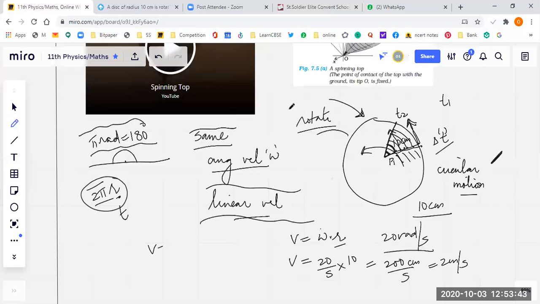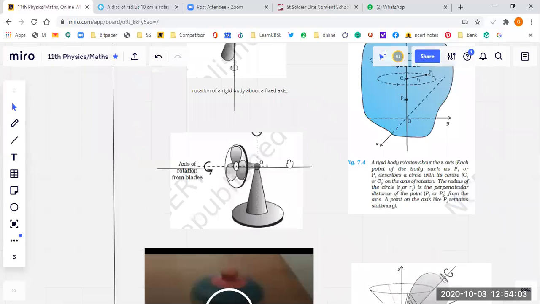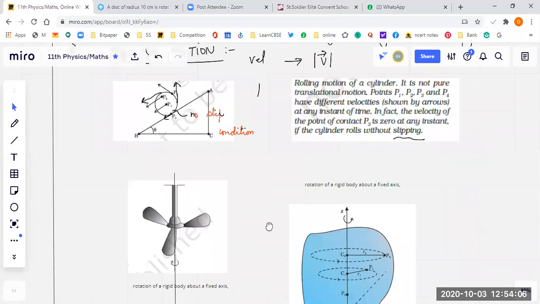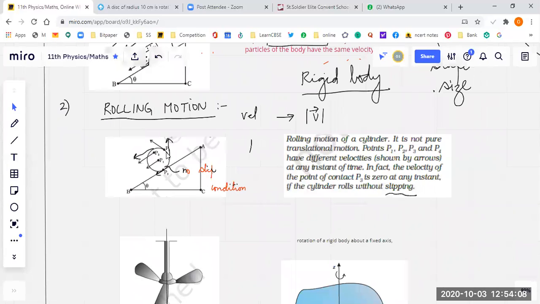It will be omega r again. Omega is 20 radians per second into r is 5. So it will be 1 meter per second. So you have seen the linear velocities of the points are different as their positions are different. This is what I wanted to explain to you: when a body is having a rolling motion, all the points do not have the same velocity. The velocity is different and the direction can also be different.